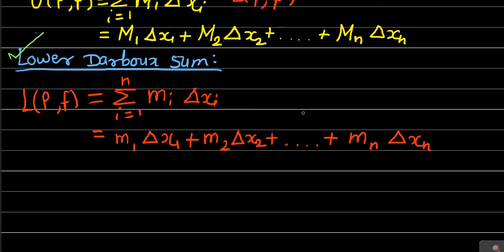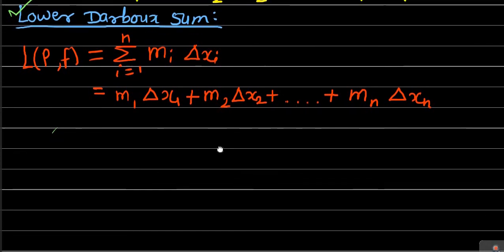Now, after defining the lower and upper Darboux sums, we will go for one important derivation, the relationship between the lower and upper Darboux sums.